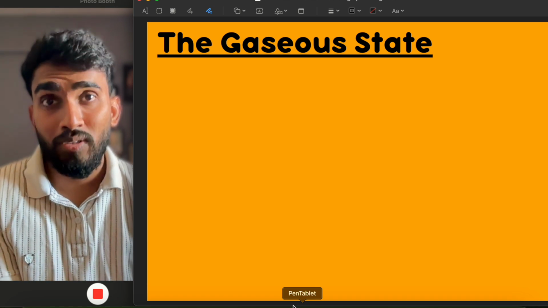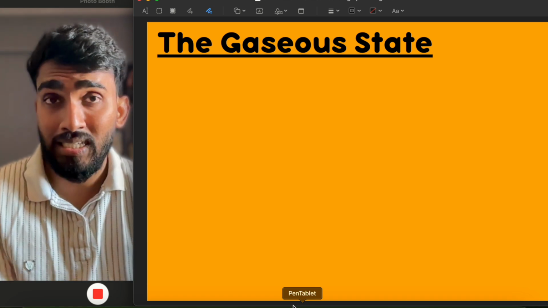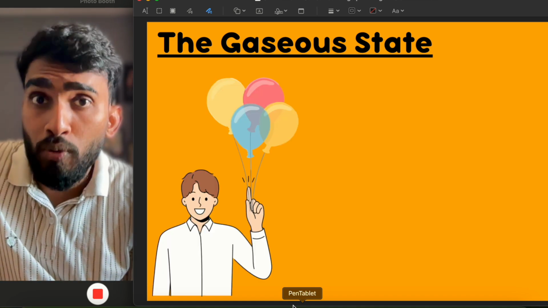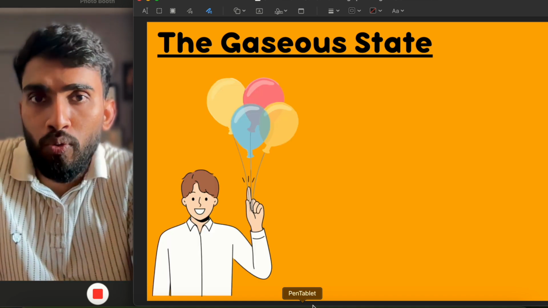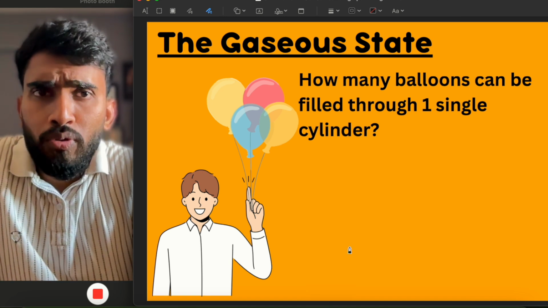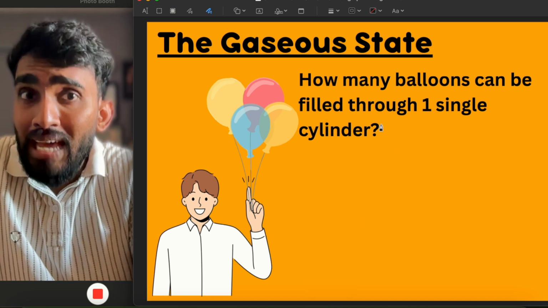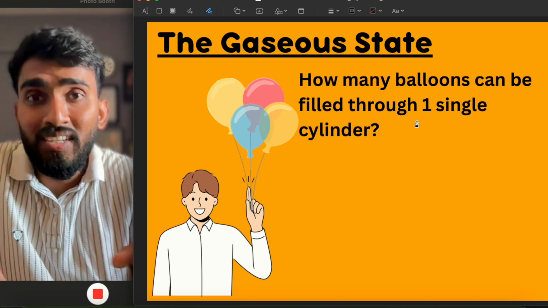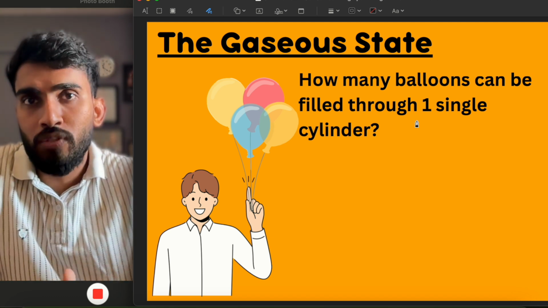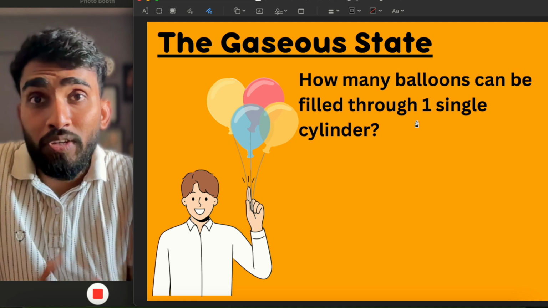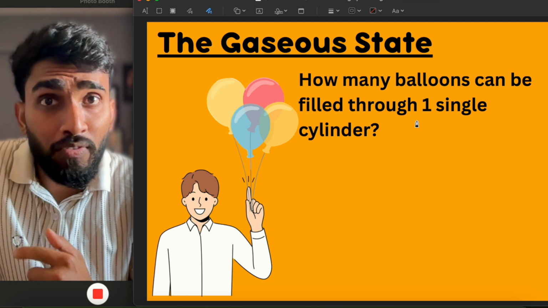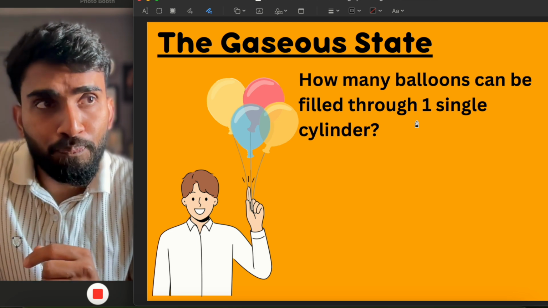Let us talk about the third state of matter, which is the gaseous state. So here is a balloon seller who is selling balloons. Do you know how many balloons can be filled through one single cylinder? The single cylinder which the balloon seller generally uses is 5 to 6 feet tall, from which he fills the balloons.